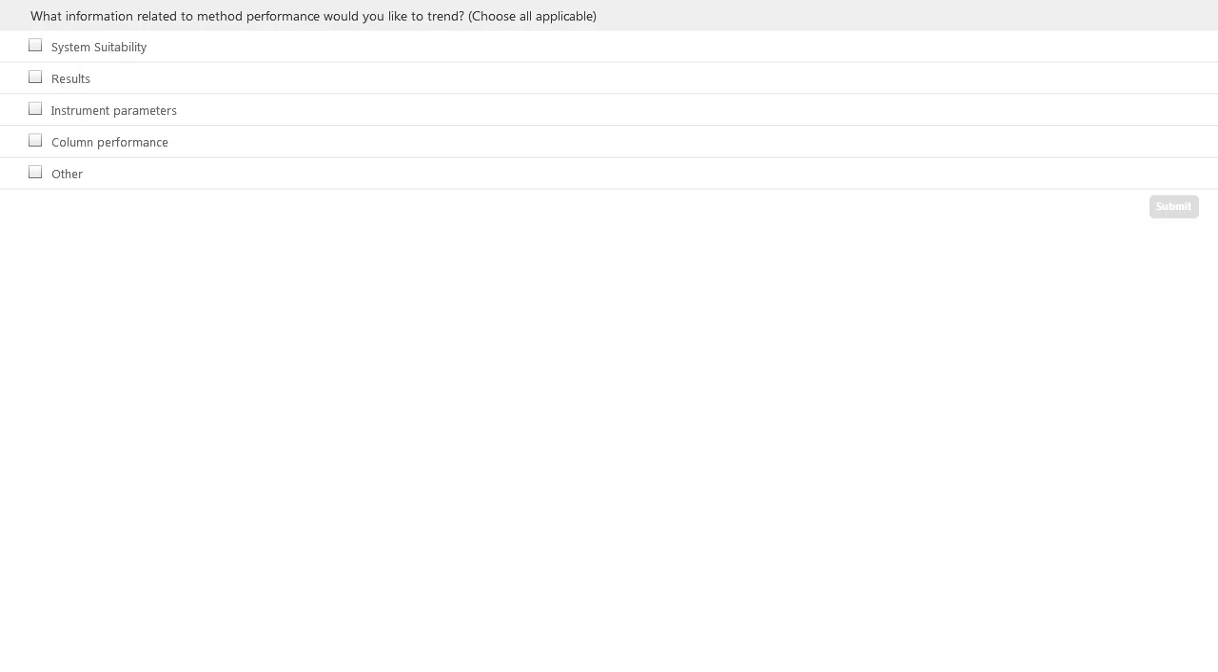And one last poll that we have here. The question is, what information related to method performance would you like to trend? Choose all that are applicable: system suitability results, instrument parameters, column performance, or other. I'll give you a few seconds to choose your answers.